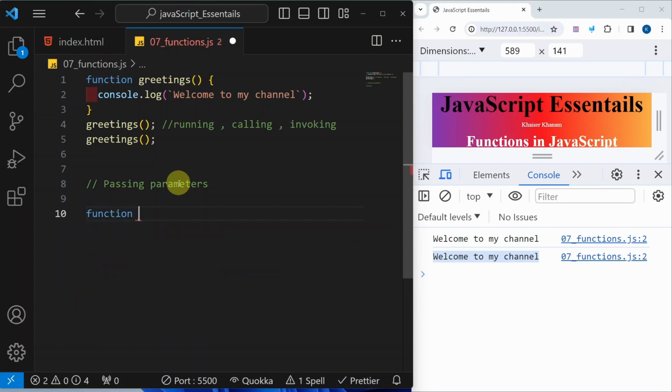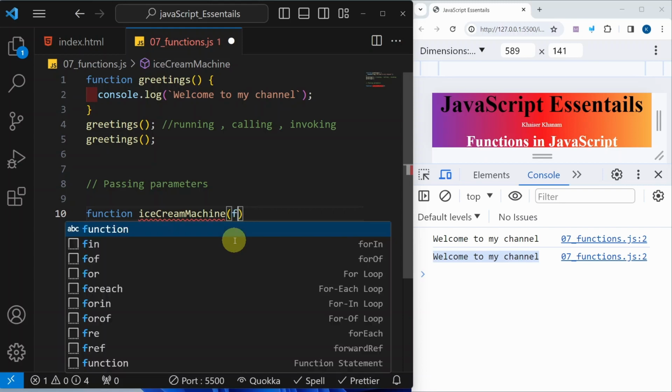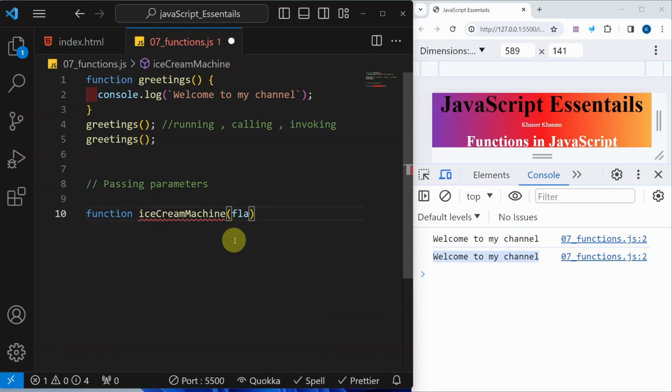Again, we will be writing the function keyword. I will give my function name ice cream machine. You can give anything. Inside this, I am going to pass parameters. These parameters will be treated as variables that will be available only inside this function. So, I can just write flavor1, comma, and I can pass multiple parameters, flavor2.